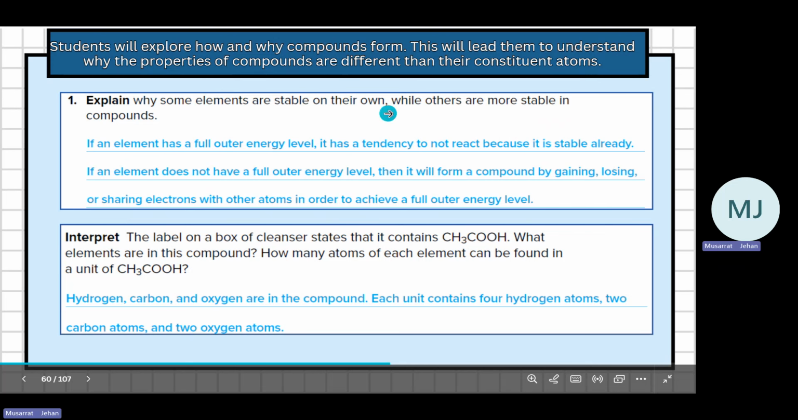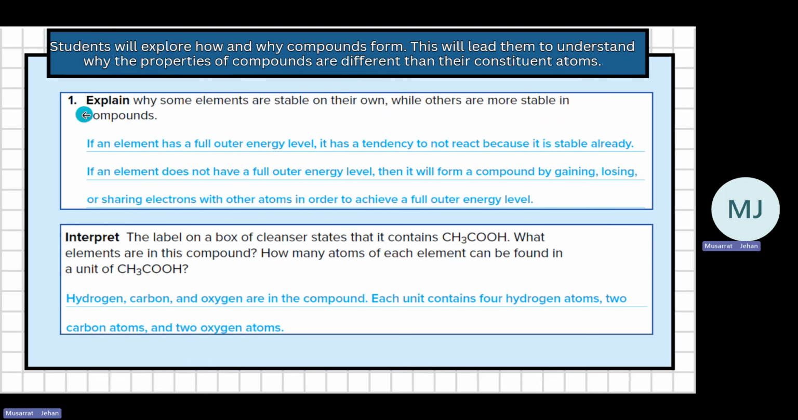Explain why some elements are stable on their own while others are more stable in compound. If an element has a full outer energy level, it has a tendency to not react because it is already stable. If an element does not have a full outer energy level, then it will form a compound by gaining, losing, or sharing electrons with other atoms in order to achieve a full outer energy level. So this is why some are stable on their own, and if they are not stable, they form compounds. If you ask why they form compounds, it is because of their incomplete energy level.